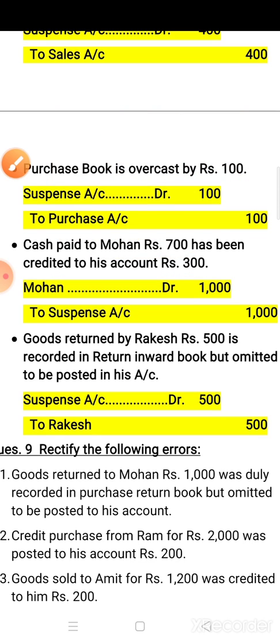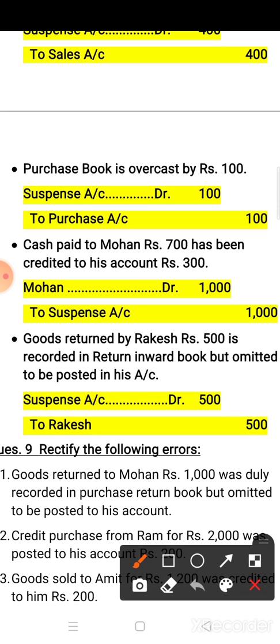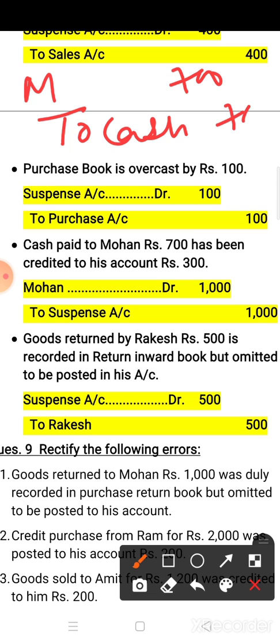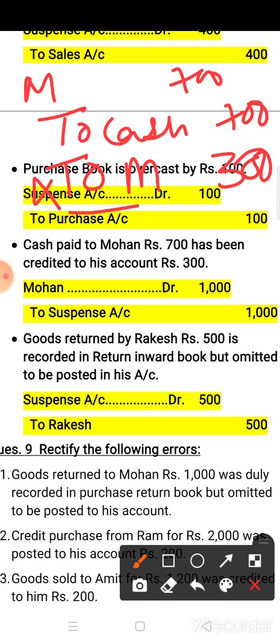If it is not clear, then I will explain again. See, cash paid to Mohan. First make the correct entry. Cash paid to Mohan. The entry is Mohan account debit to cash and the amount is 700. This is the correct entry. But along with this cash you have written to Mohan 300. It means your mistake is this. This you have to remove here. Other thing, to cash is clear, to cash is correct. Now this 'to Mohan' you have to remove.